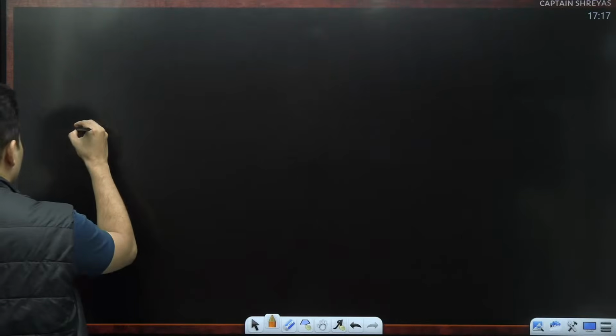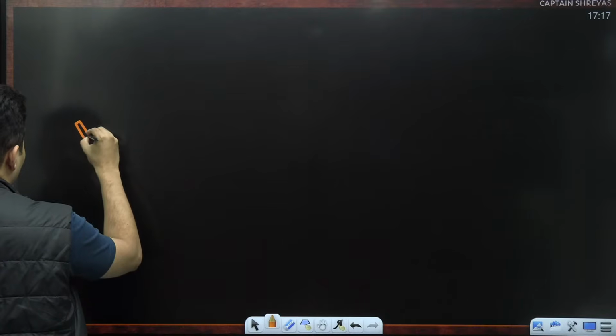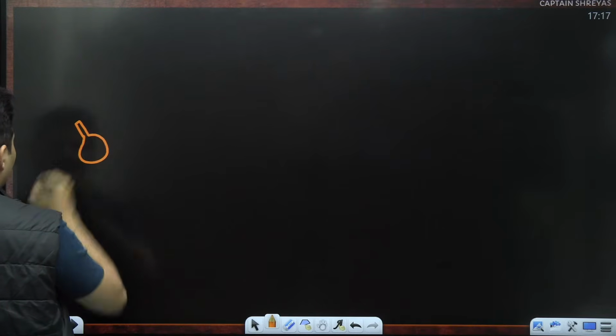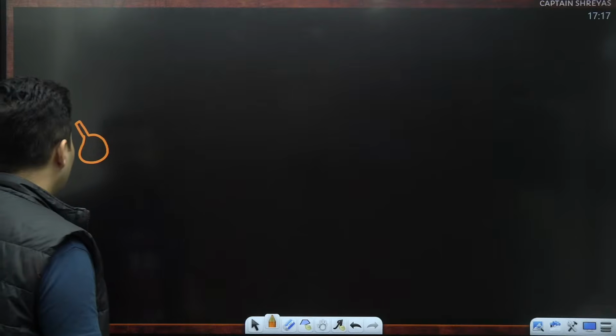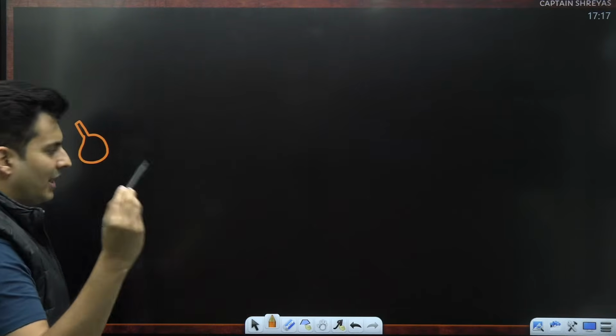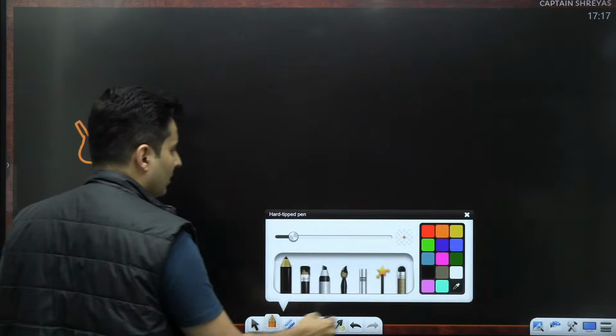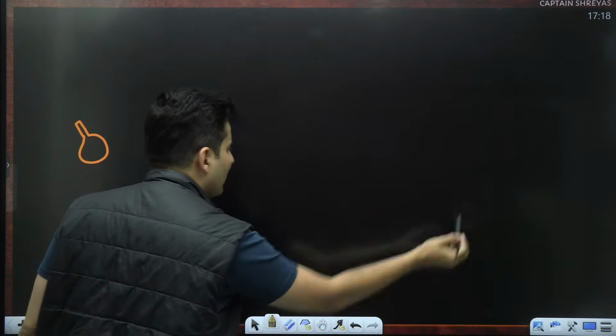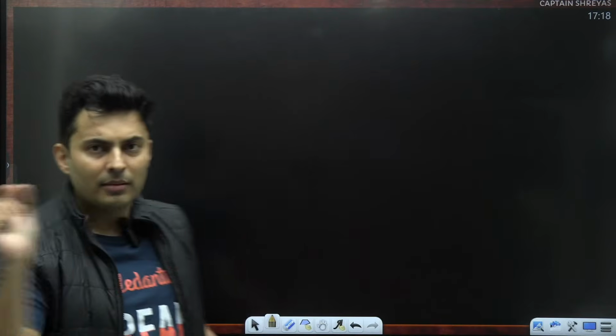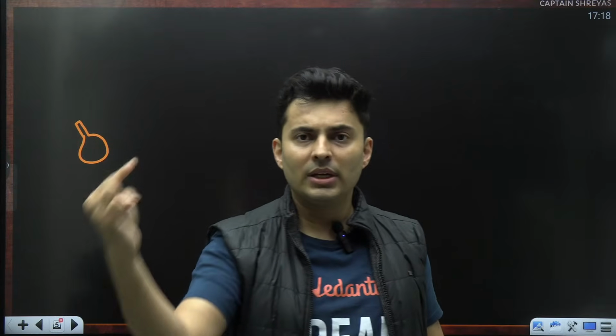Imagine there is a bottle like this or some bat like this. Somebody gets angry and they throw this bat. Usually, if you see a particle being thrown under the influence of gravity at an angle, it will go in a curved manner. We have studied this in kinematics 2D, basically projectile motion.